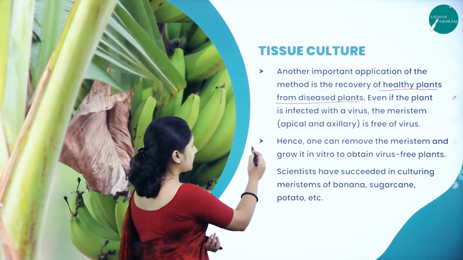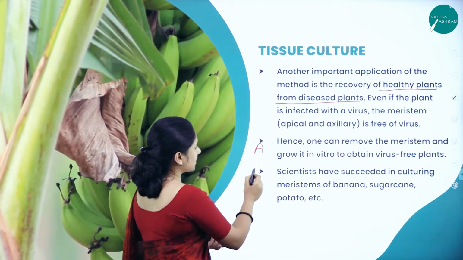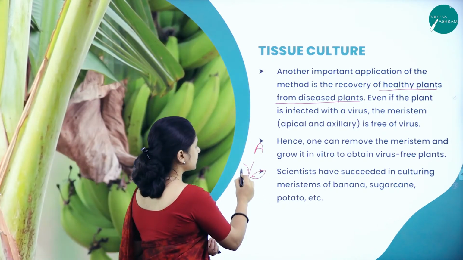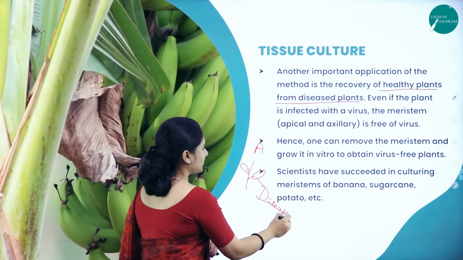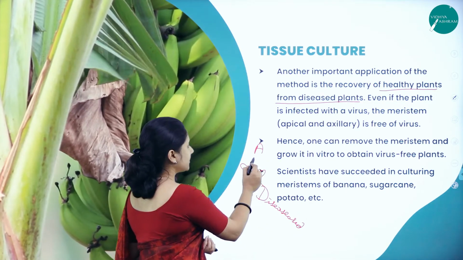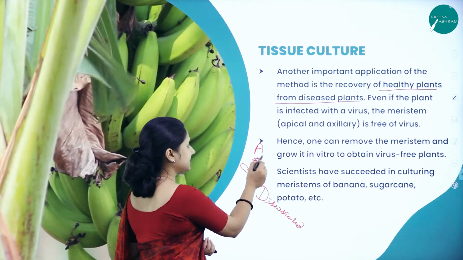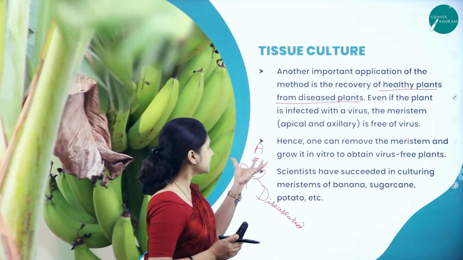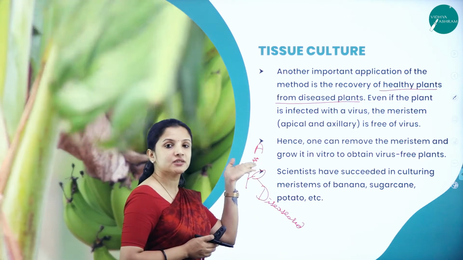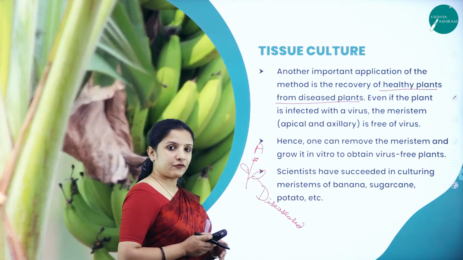Say I have a plant A, and this particular plant A is a diseased plant. This plant has already set seeds, seed formation has already occurred. Now I have the set of seeds from plant A which is diseased. Will I use the seed for sowing?